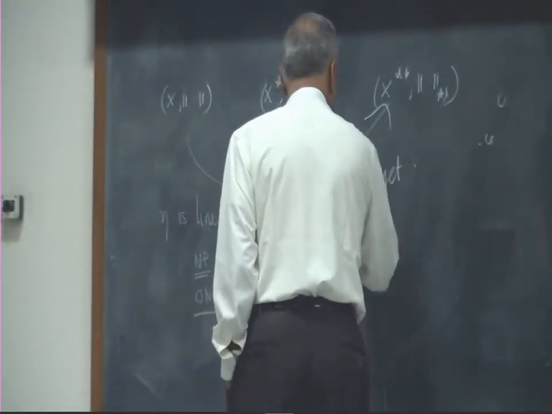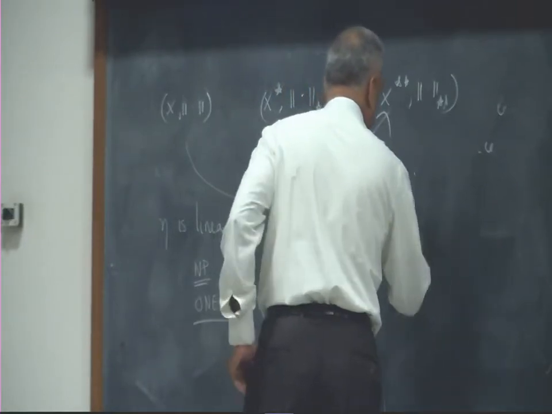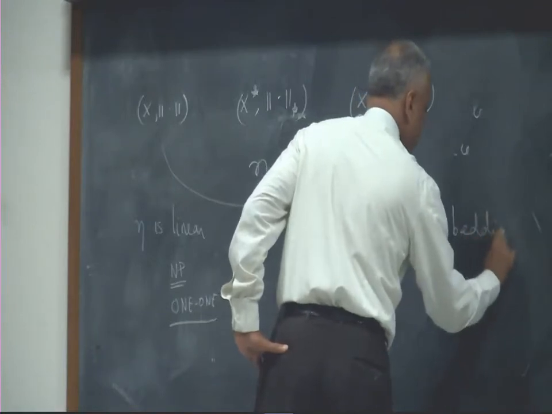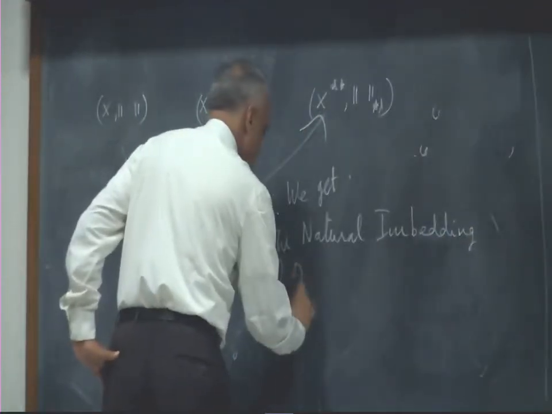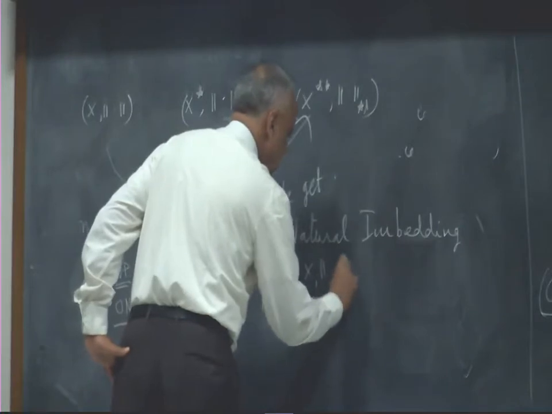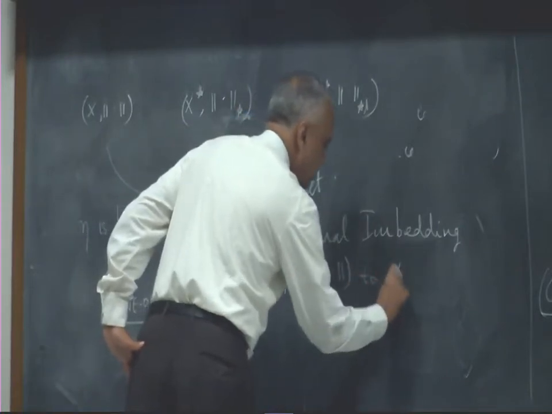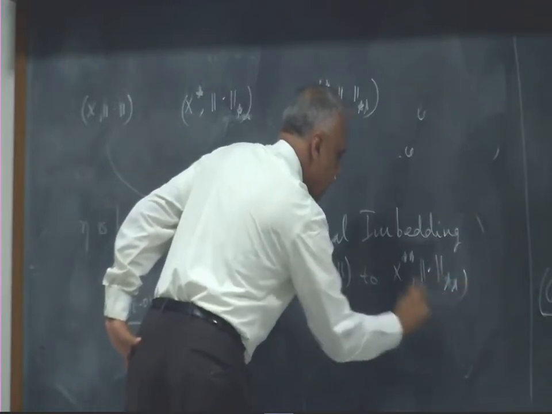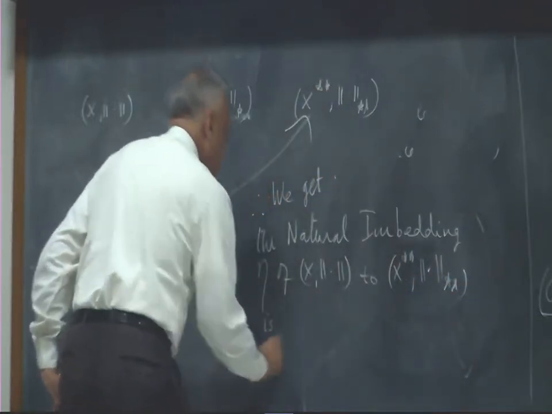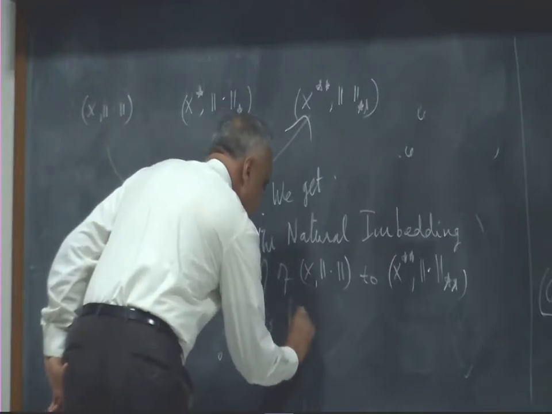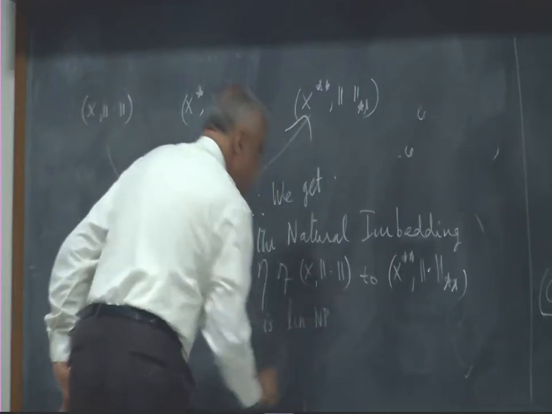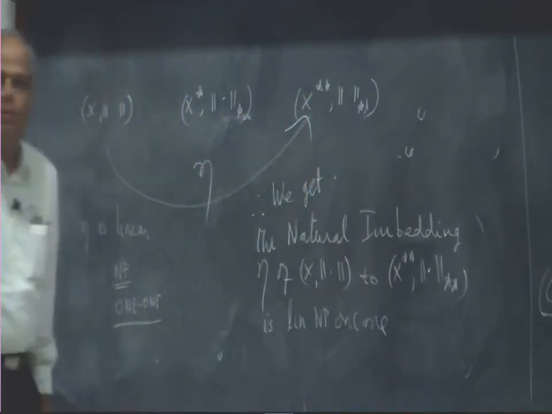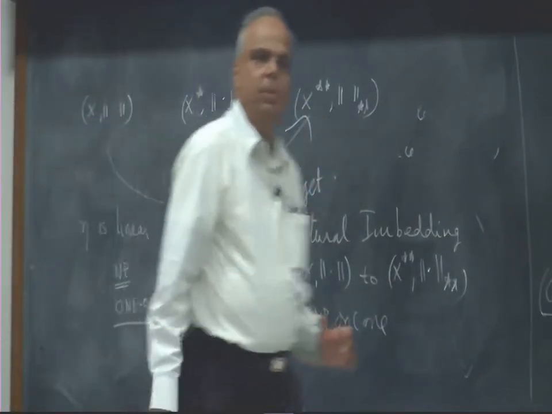Okay, so therefore we get as a consequence the natural embedding eta of x into x double star is a linear norm-preserving one-to-one transformation. Okay. So it's a neat code.